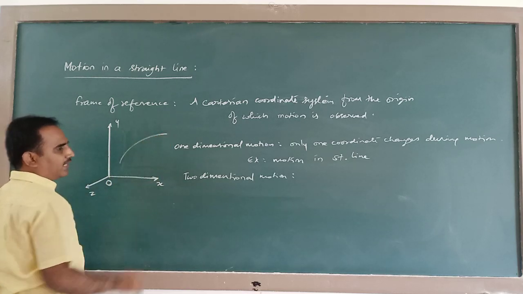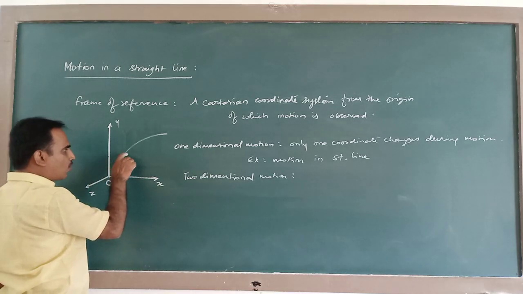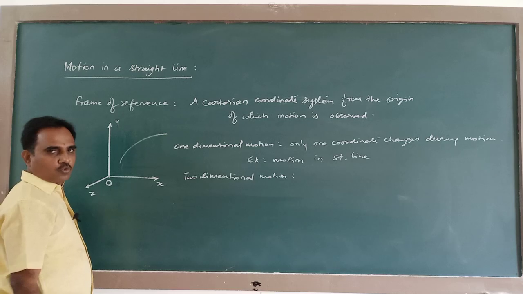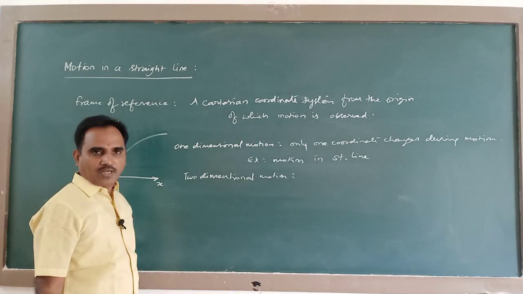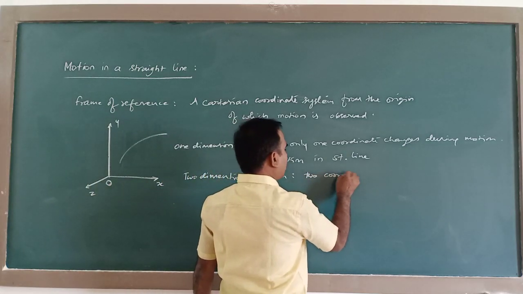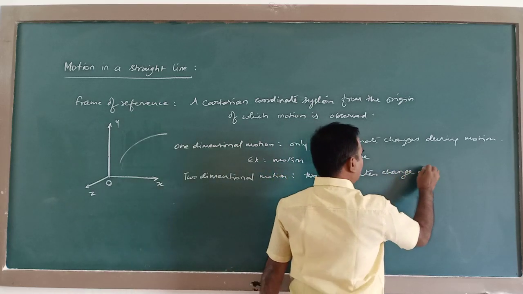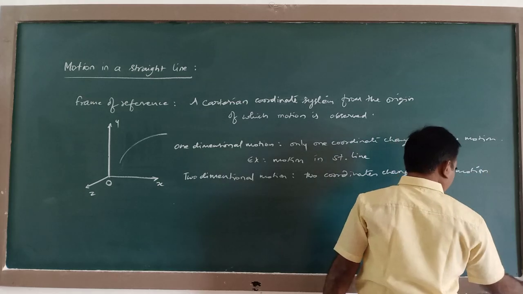At different instants, the x coordinate and y coordinate will be different. So two coordinates are changing. That's why it is said to be in two-dimensional motion. So two coordinates change during motion.